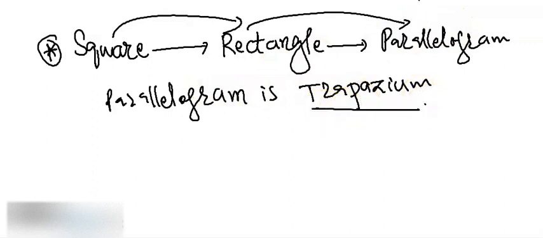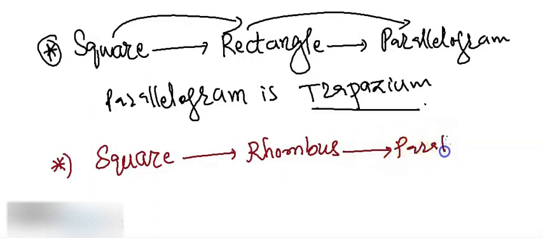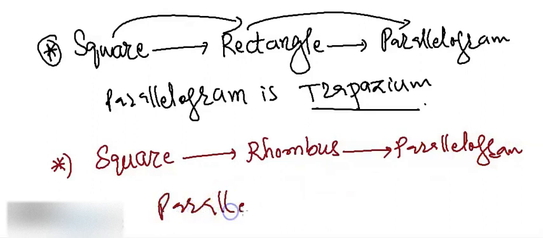So in the same way, we can also see that every square is also a rhombus, and every rhombus is a parallelogram, and then every parallelogram is again a trapezium.